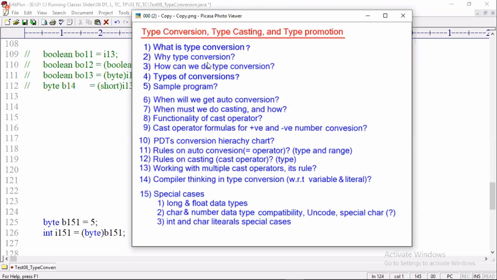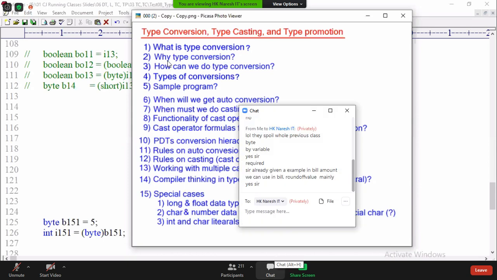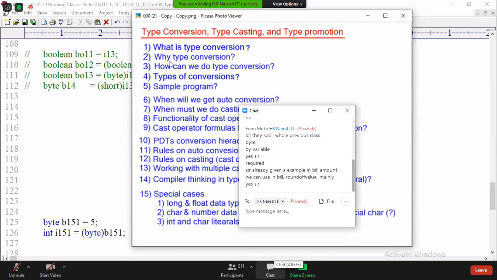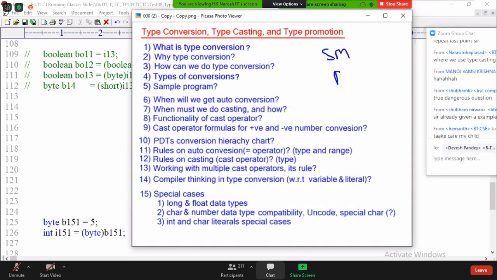Why type conversion? What is type conversion? Why means project only. That's why I used to tell you, you are the brand ambassador of Gajini's. I gave two examples, supermarket and petrol bunk.